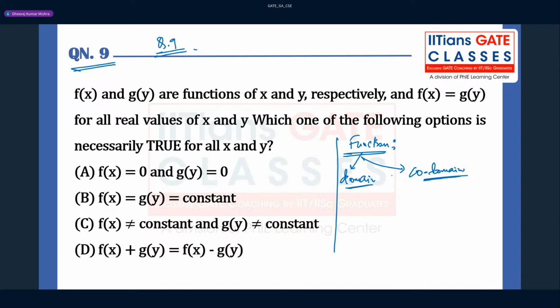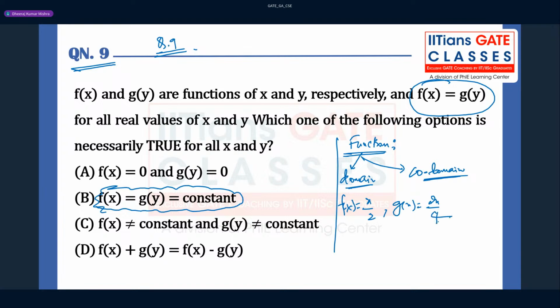In this case, since they have given here f of x equal to g, y is constant. In this question only one option will be correct. This is very important to keep in mind. When will this be true? Two functions will be equal only when the domain and codomain are the same, right? But suppose you take a function f of x that is x by 2, and g of x that is 2x by 4. So these two functions can be the same, yes. F of x equal to g of x.